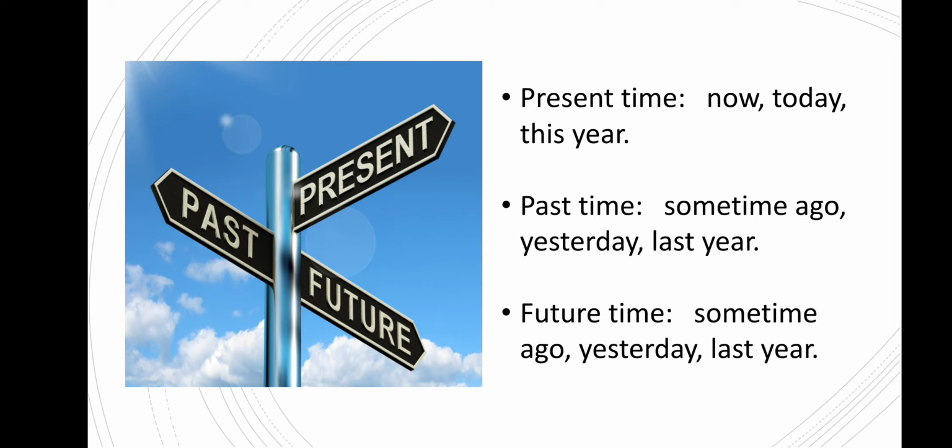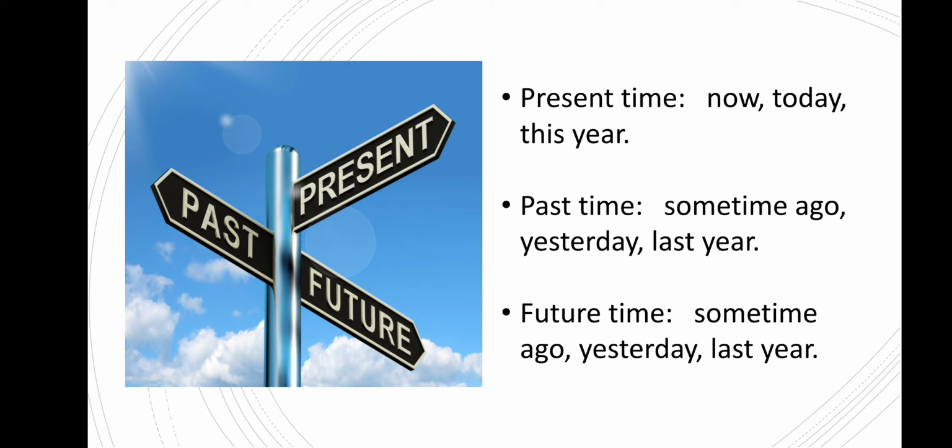Let's see what is present time. To show the present time, we use words like now, today, this year. Past time: to mention past time, we use words like some time ago, yesterday, last year.